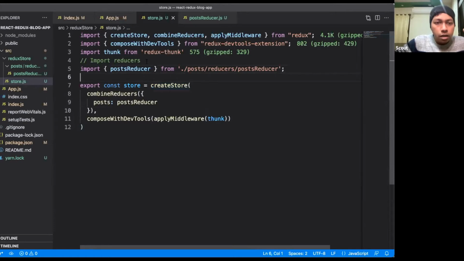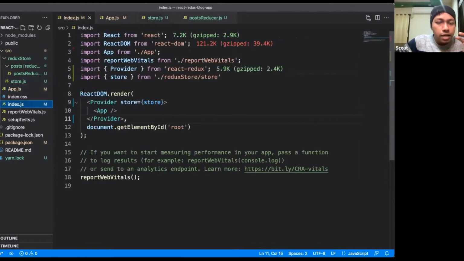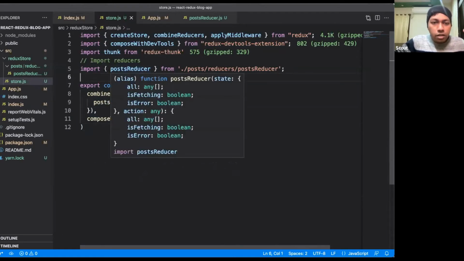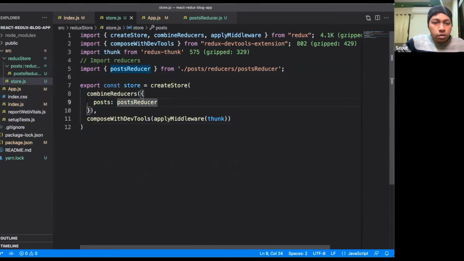So here, inside this index.js, again, I'm explaining, I have used the provider from React Redux. I've imported the store. I have made the store available to our entire application using the provider. And inside this store, you might find this a little bit confusing, but again, this is a one-time setup. Whenever you create multiple reducers, you just have to import them and make them available inside the store.